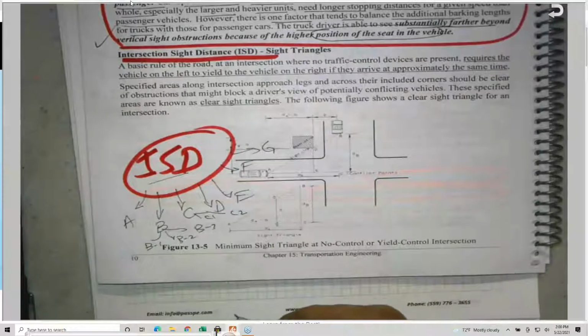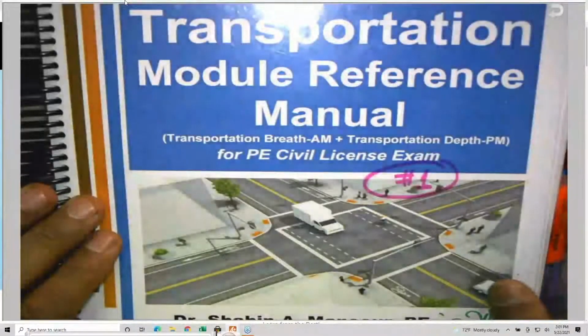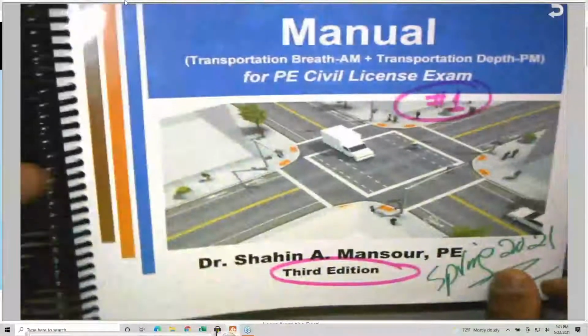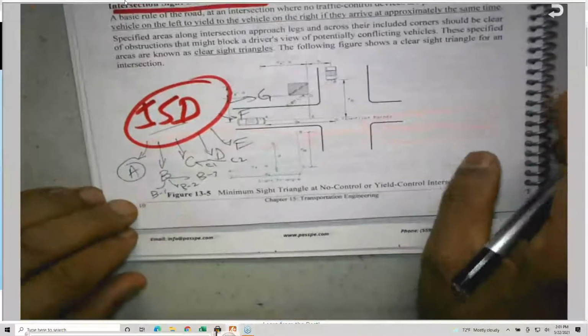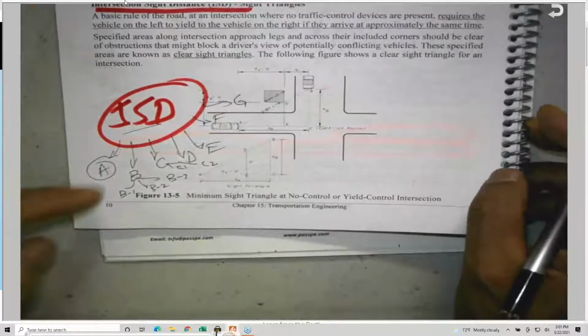So many cases and many stipulations, and we cover this in depth in my transportation book, and also the attendees today taking the transportation PE know exactly what I'm talking about. What they did for the FE is they took only one case. They took only case A, the easiest, and they modified it a little bit with some other cases.